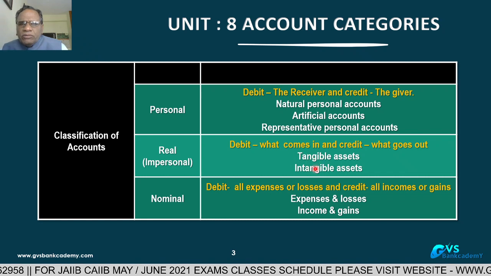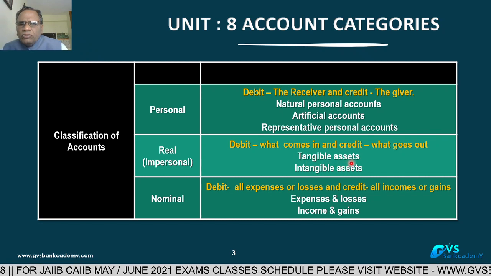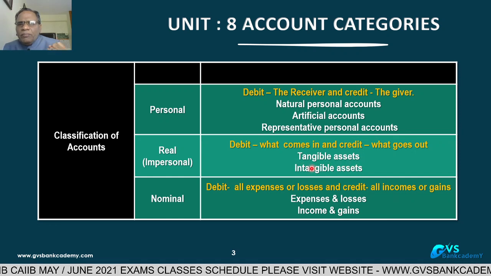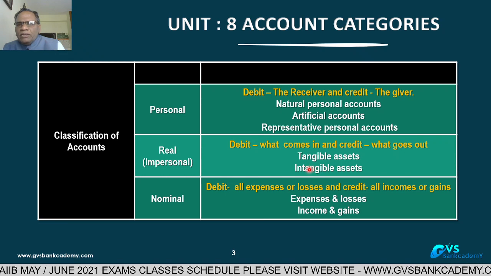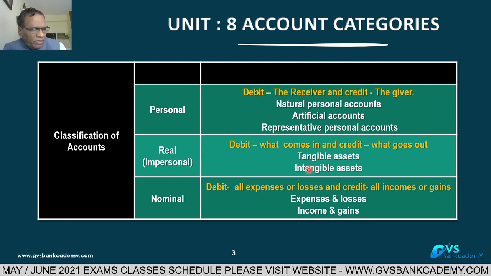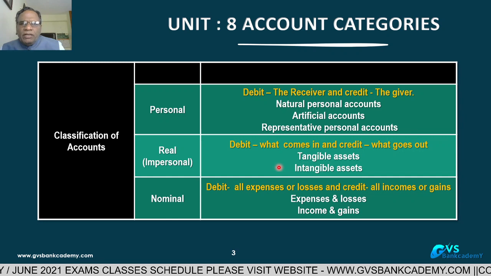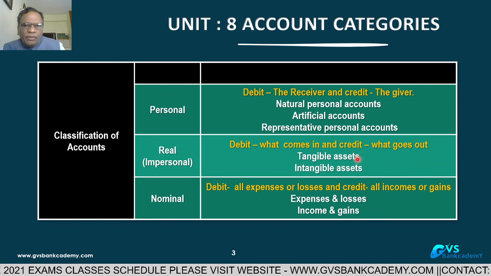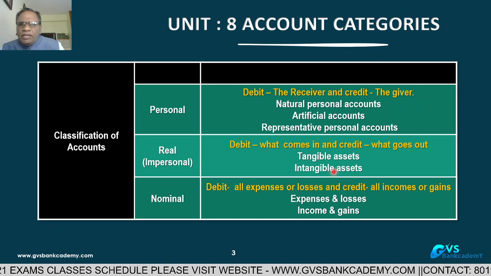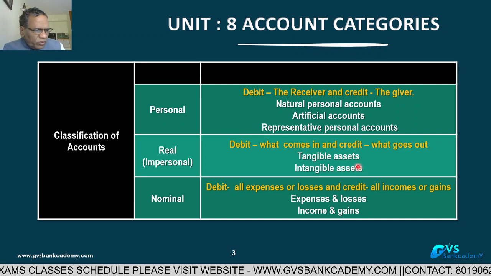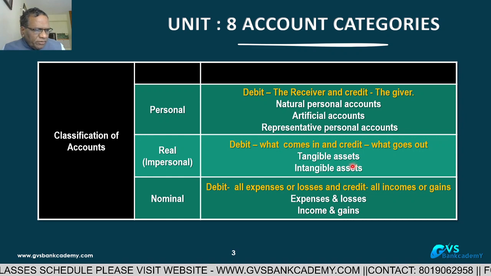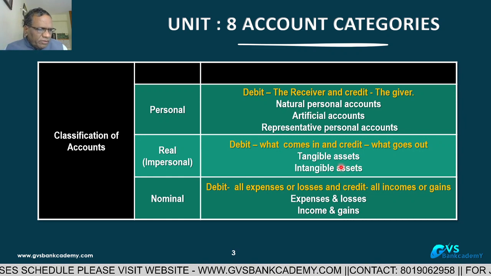Now I am coming to the second point. Tangible assets are those which can be seen and touched. What are the tangible assets? Land, building, plant, machinery, furniture, investments. All will come under tangible assets. What are intangible assets? Goodwill, patent, trademark, copyrights, which we cannot see and cannot touch. Those are intangible assets.